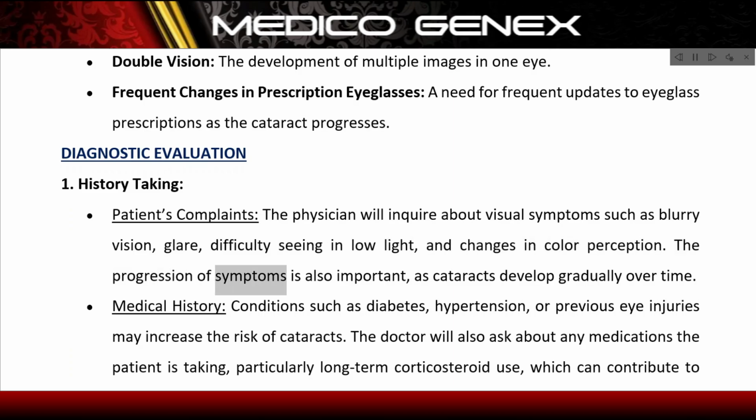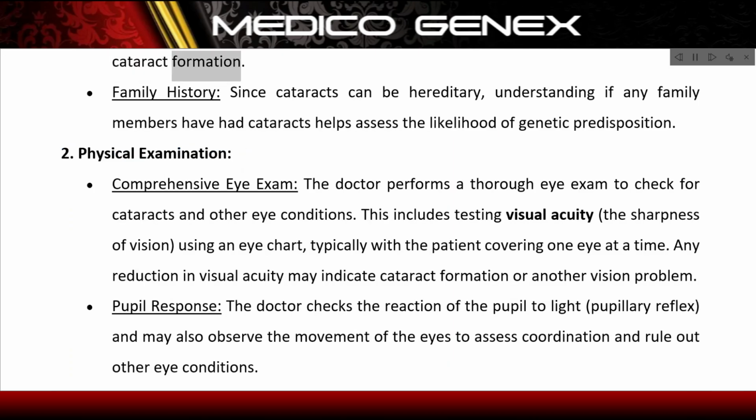The progression of symptoms is also important, as cataracts develop gradually over time. Medical history: conditions such as diabetes, hypertension, or previous eye injuries may increase the risk of cataracts. The doctor will also ask about any medications the patient is taking, particularly long-term corticosteroid use, which can contribute to cataract formation. Family history: since cataracts can be hereditary, understanding if any family members have had cataracts helps assess the likelihood of genetic predisposition.